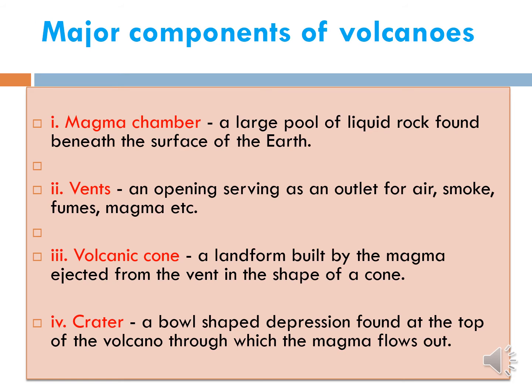Volcanic cone, a landform built by the magma ejected from the vent in the shape of a cone. It will be there. From that what will come? The magma will be ejected. Crater, a bowl shaped. After that the end will be like bowl shape. Depression found at the top of the volcano through which the magma flows out. So these 4 are the major components of volcanoes.